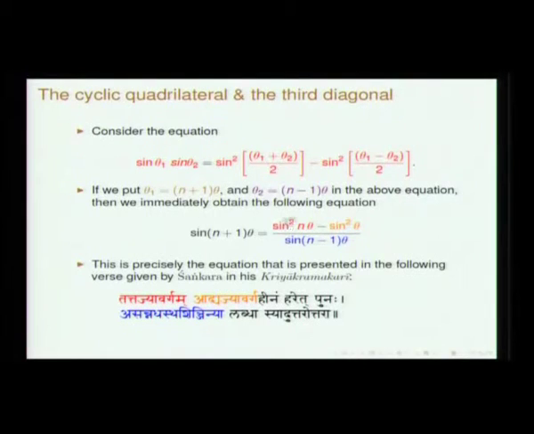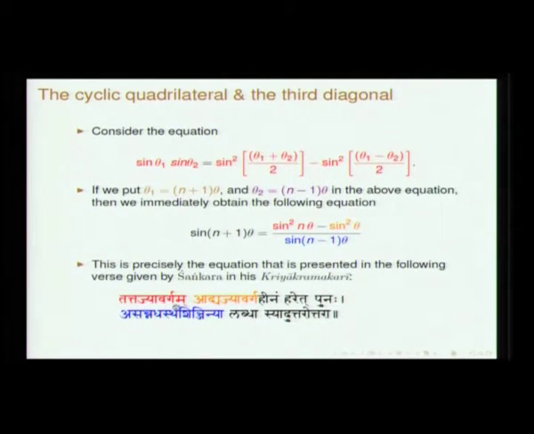If you look at this equation, if you know the previous values, then you will be able to immediately get the next value of the sine. Asya upayogaha, that is what he says, in constructing the sine table. This is one way of doing it, and this has been stated in this verse by Shankaravariyar.